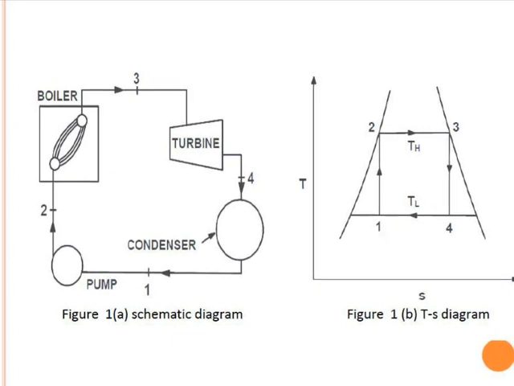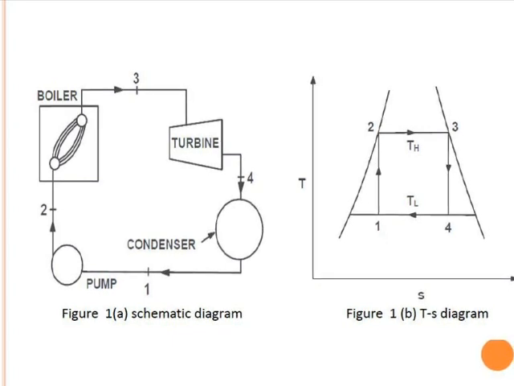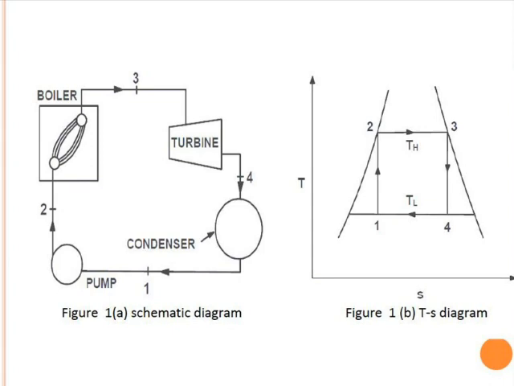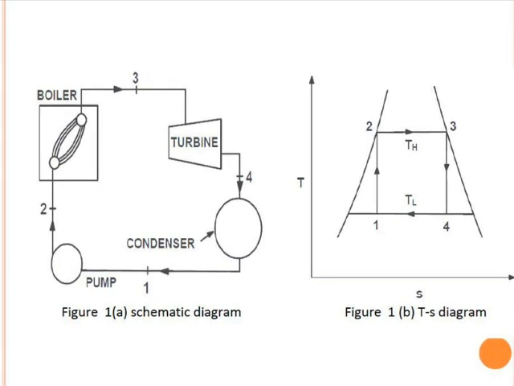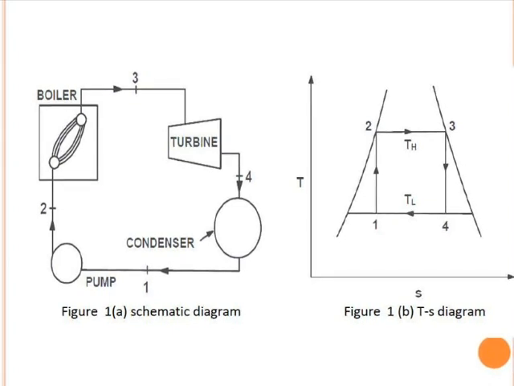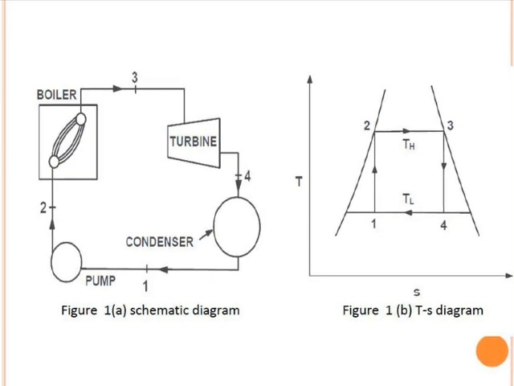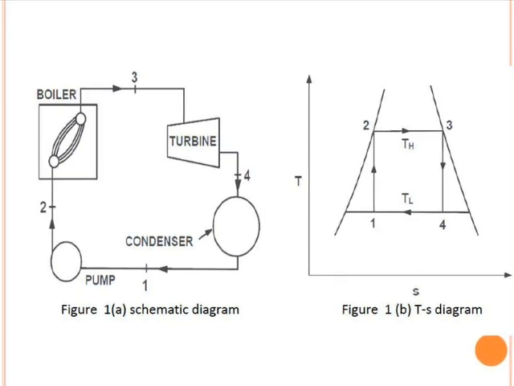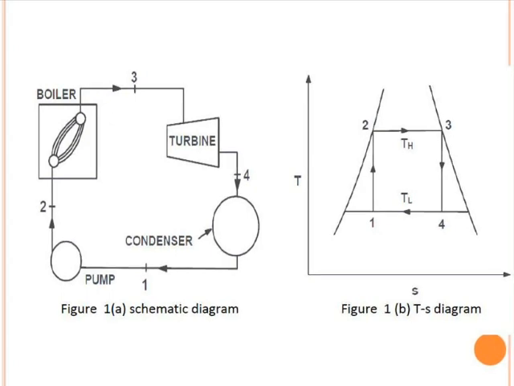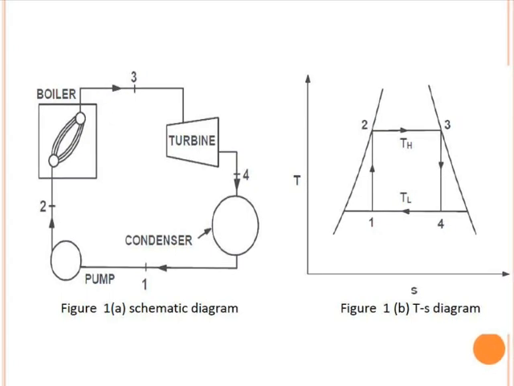The line which passes from state 2 is a saturated liquid line, whereas the line which passes from state 3 is a saturated vapor line. So the saturated liquid is converted into saturated vapor. Now 3 to 4 is expansion in the turbine.